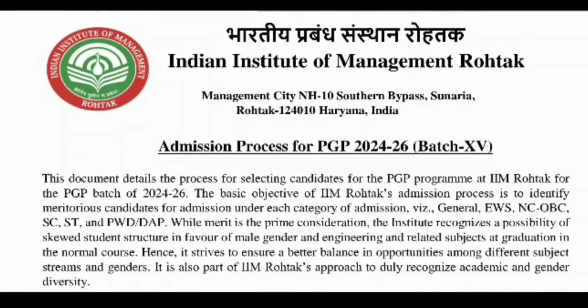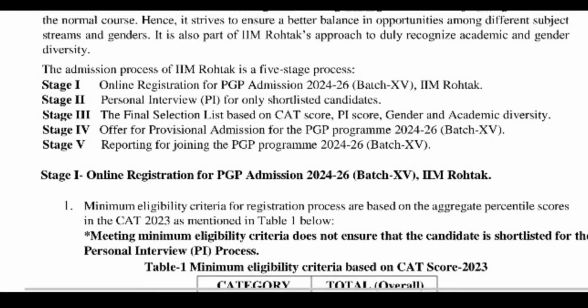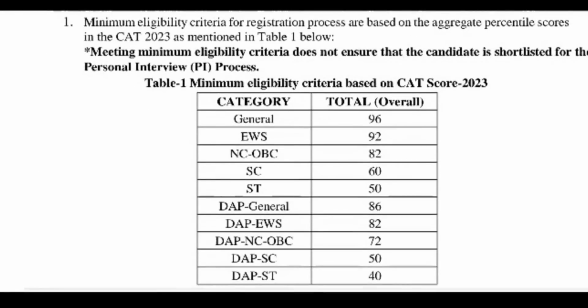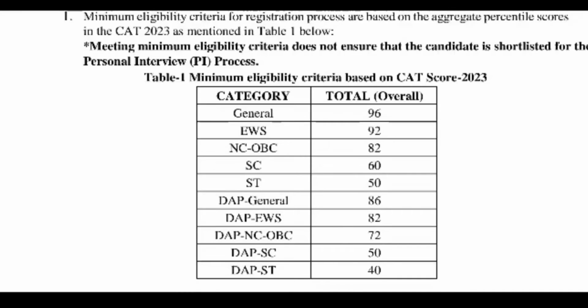The minimum eligibility criteria for the registration process are based on the aggregate percentile scores in the CAT 2023. For general category, if you have 96 percentile or more, you are eligible to apply for the IIM Rohtak. For EWS category, you need 92 percentile or more in your CAT entrance examination. For NCOBC, 82 percentile or more. For SC category, it is 60 percentile. For ST, if you have 50 percentile or more, then you can apply for this college.